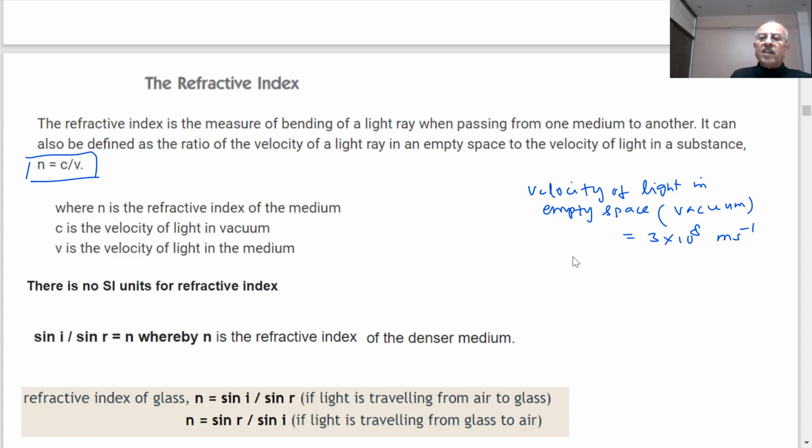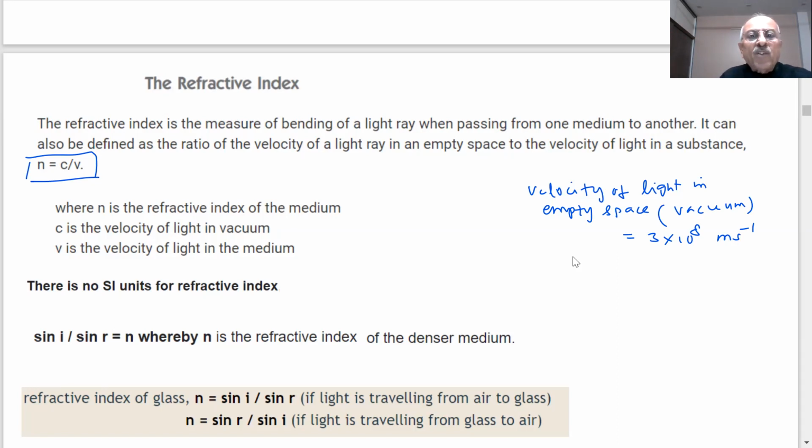This is the speed of light in vacuum. And we assume this is almost equal to the speed of light in air also, because air is a very rare medium. The particles of air, oxygen, nitrogen, small particles, are separated from each other in the gas form. So we can assume almost the speed of light would be the same in vacuum or in air.